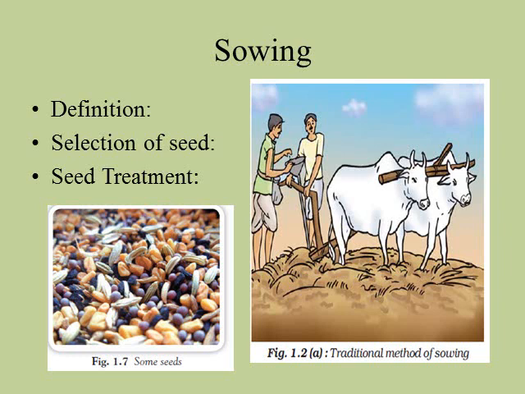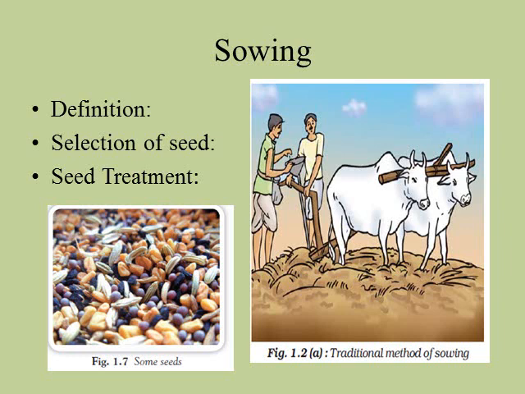But before sowing, we have to select the seeds. Seeds should always be healthy, clean and of good quality. Hence farmers prefer to use seeds which give high yield, because diseased and low quality seeds reduce the crop productivity.